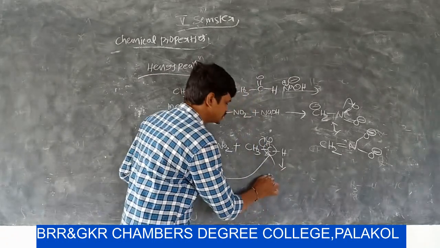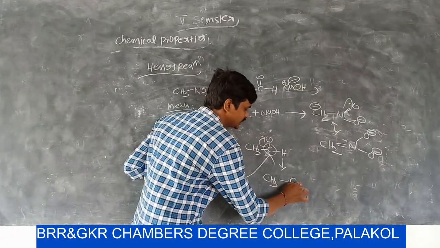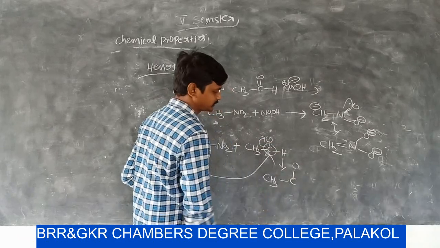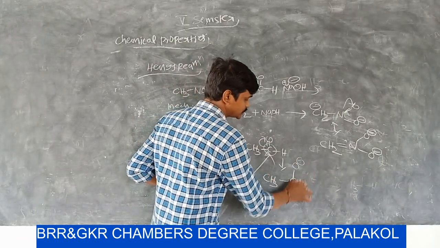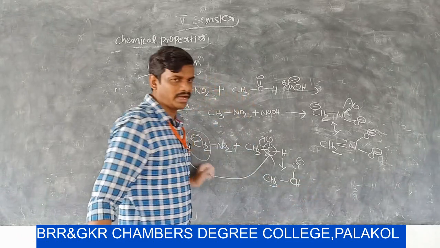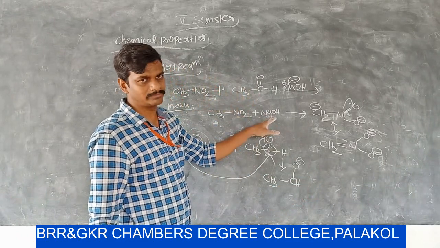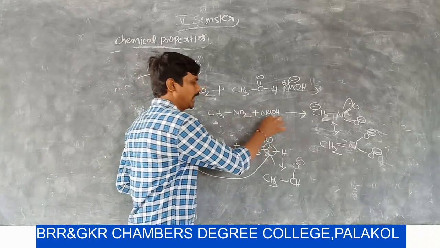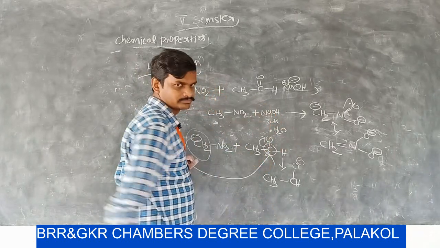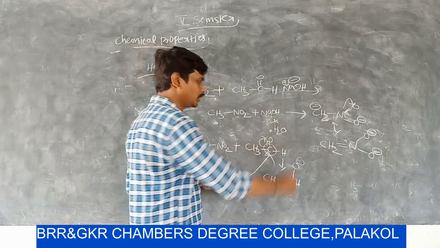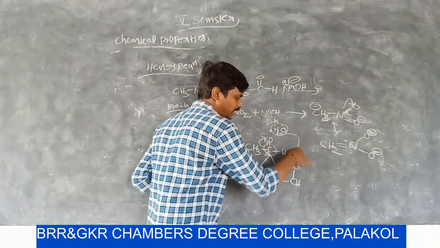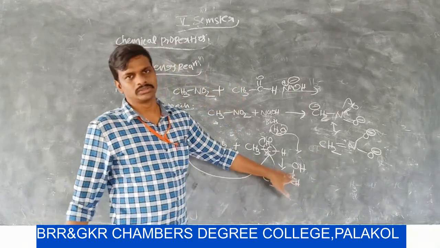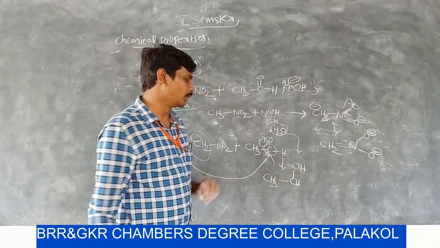Now, what is the product? The double bond is migrated towards oxygen and this oxygen carries a negative charge. It has one hydrogen atom. Already in the first step, the base abstracts the proton and it is converted into an acid. Now this acid donates a proton to this negatively charged species. So here you can get OH.